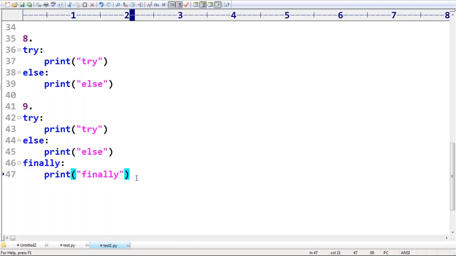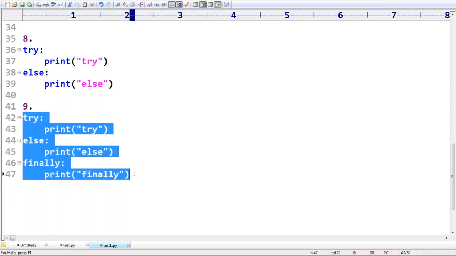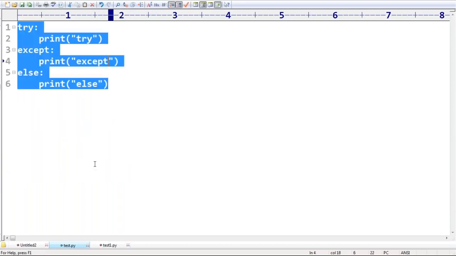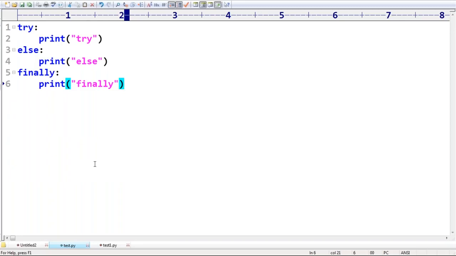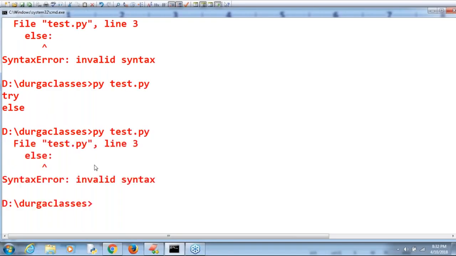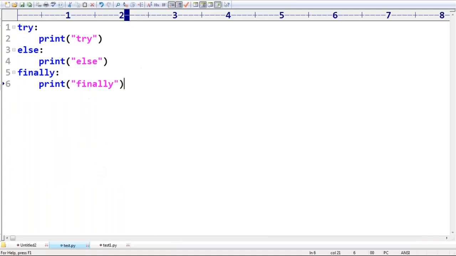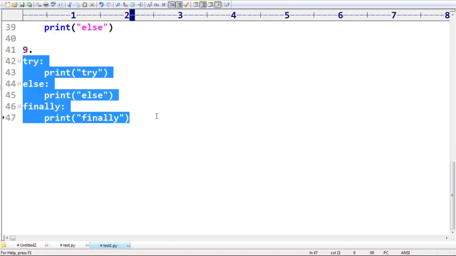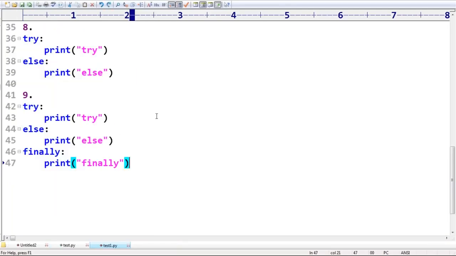Respond, man. Is it valid or not? Just now I told the conclusion. What is the conclusion? The conclusion should be clear. Sir, without an except block, we can't take an else block. By mistake, if you are taking an else block without an except block, immediately you are going to get a syntax error by default. Okay? Invalid. Remember that. Sir, this is the ninth possibility, right?